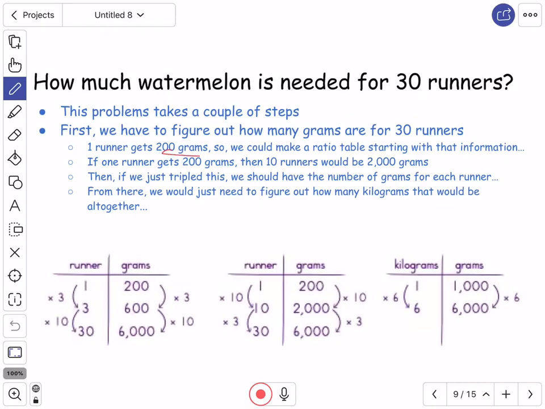All right, so this problem takes a couple of steps. First, we have to figure out how many grams are for 30 runners. So if one runner needs 200 grams, we could make a ratio table like this right here with this information. If one runner gets 200 grams, then 10 runners would get 2,000 grams, right? Okay, 1 runner, 200 grams. 10 runners, 2,000 grams. Then if we just tripled this, we should have the number of grams for 30 runners. And from there, we would just need to figure out how many kilograms that would be altogether.